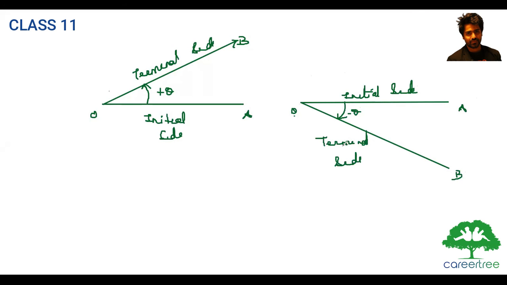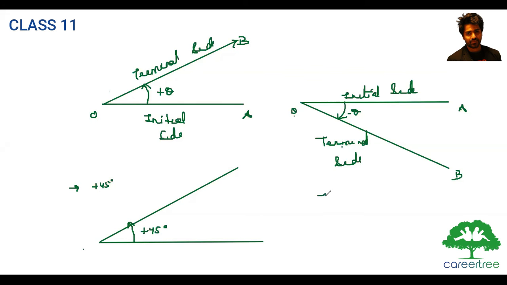Now if I ask you to draw plus 45 degree, you will take your protractor, draw a line, and from this particular line you will draw an angle of 45 degree. So it will be plus 45 degree.